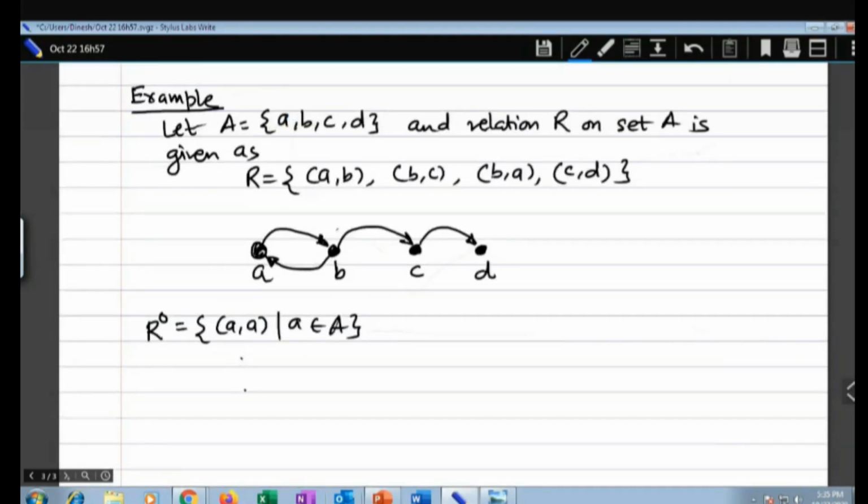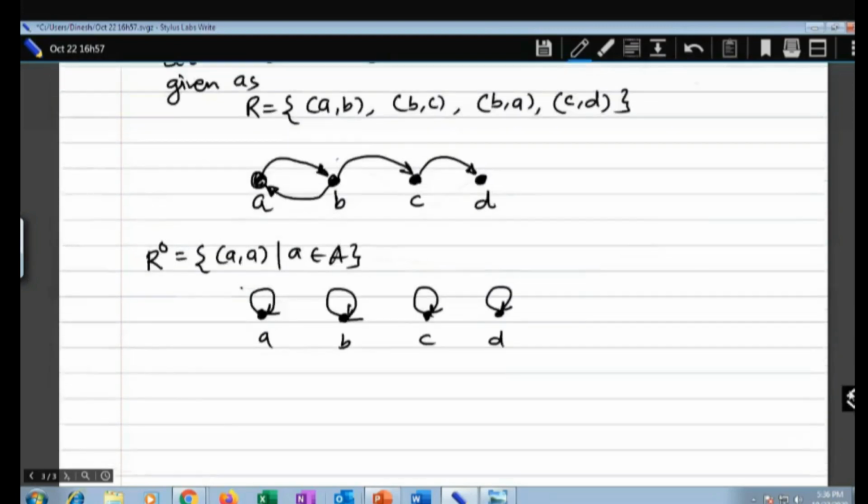I'll draw first the points: A, B, C, and D. R0 is A comma A. So A to A, B to B, C to C, and D to D. Are you getting me? So R0 will be A to A, B to B, C to C, and D to D. Very easy. And R to the power 1 is nothing but R.